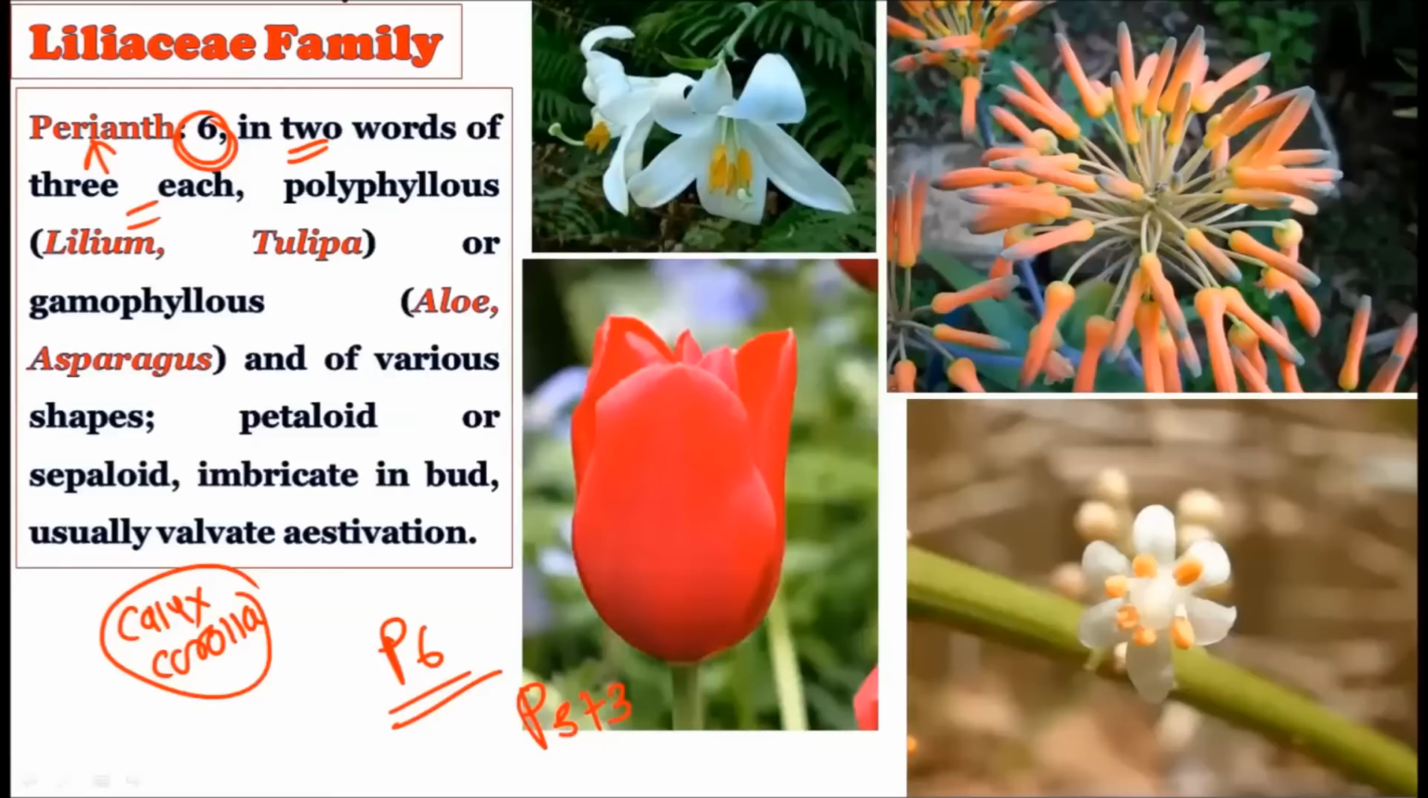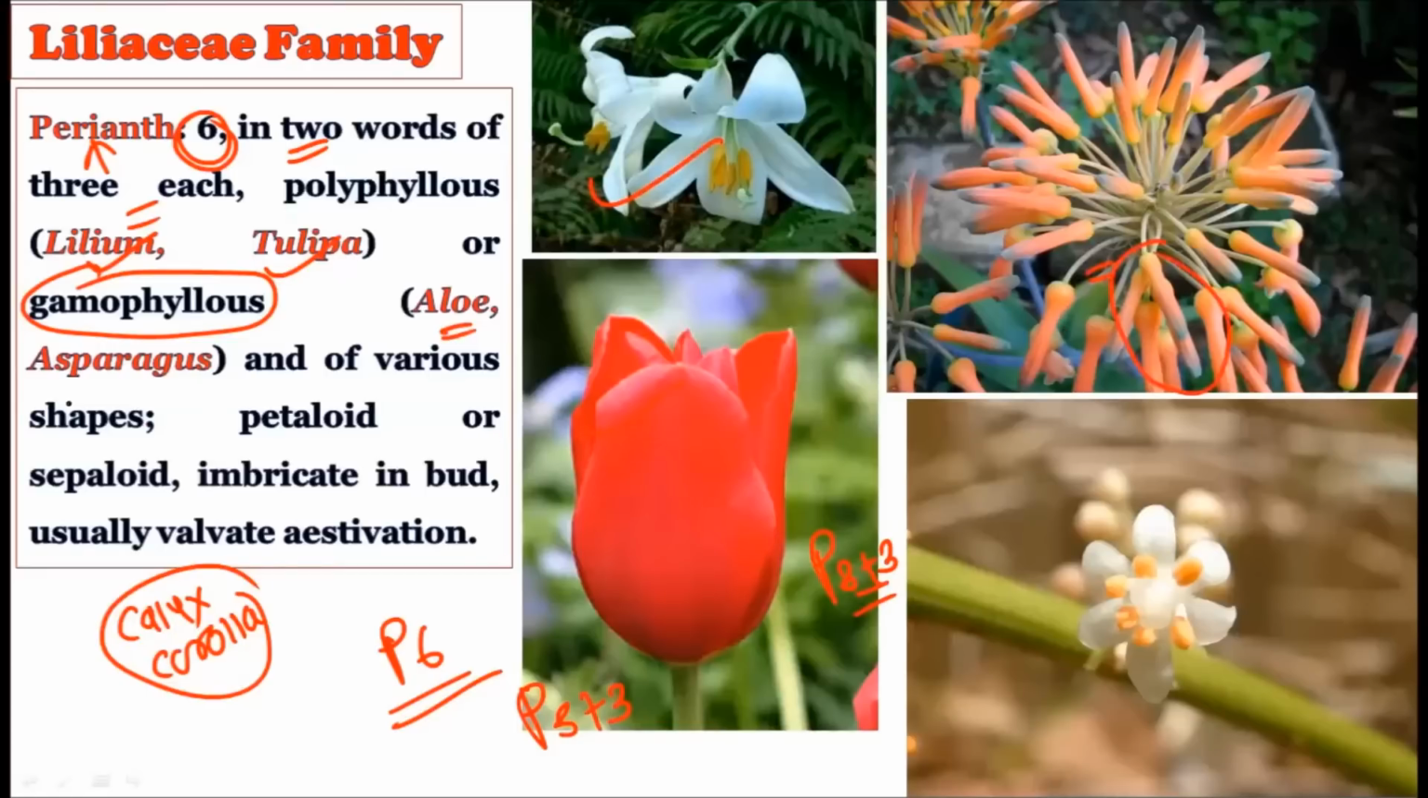And they are polyphyllous. That literally means they do not fuse with one another, so the bracket is not required here. The P3+3 condition is there in the case of Lilium and Tulipa. See, this is the Lilium and this is the tulip plant, and both of them show the perianth which is 3+3 in arrangement, that is, 3 are completely outside, 3 are completely inside. But they are sometimes gamophyllous as well, in the case of Aloe. See, this is the Aloe flower, and in the Aloe flower you can see how the whole perianth has fused with one another. So here the bracket is absolutely required.